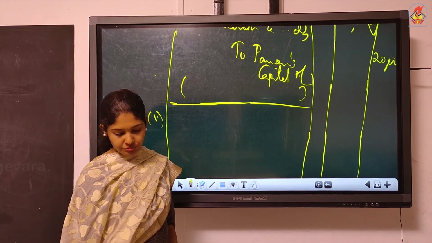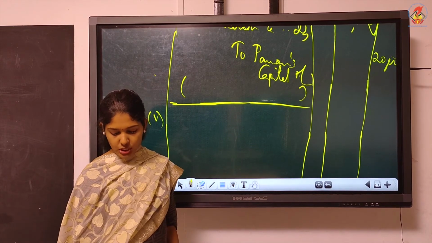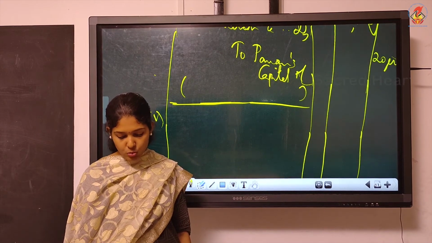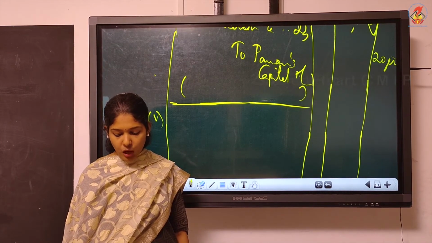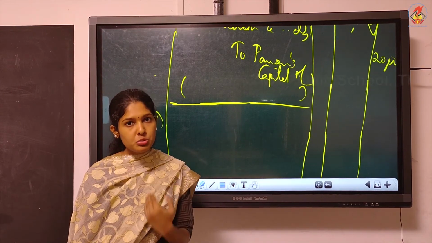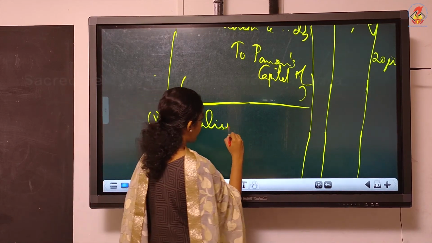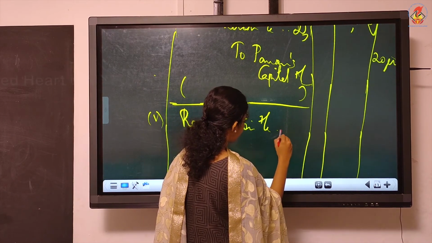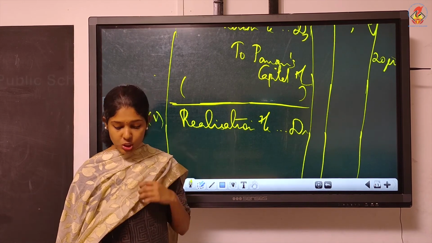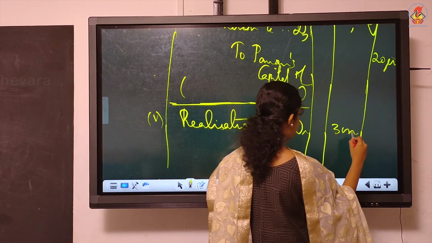Fifth one. That is realization, dissolution expenses or the realization expenses, both are same. 8,000. Out of this, 3,000 were to be borne by the firm. Borne by the firm. Which account will you debit? The firm's account you have to debit. That is realization account debtor. One by one you must write together, otherwise you can't write the journal entry. You will make mistakes. Okay, realization account debtor. What's the amount borne by the firm? 3,000, that you write directly.